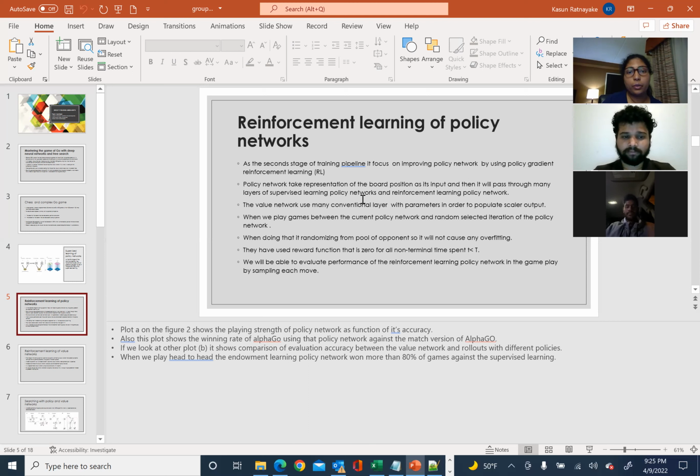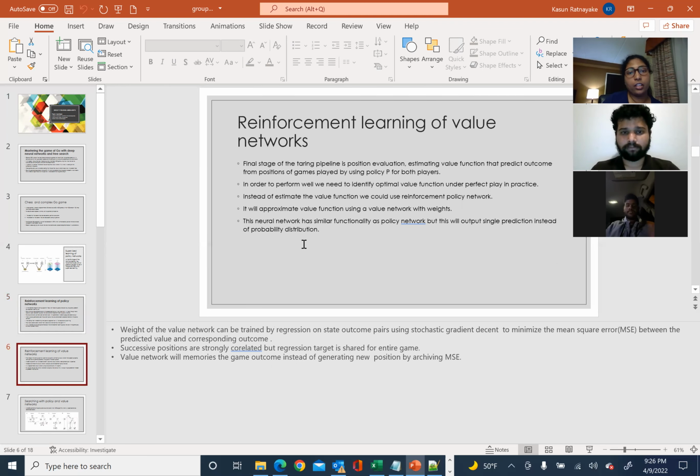The value network uses many convolutional layers with parameters in order to produce a scalar output. When we play games between the current policy network and a randomly selected iteration of the policy network, we do that with a randomized pool of opponents, so it will not cause any overfitting.